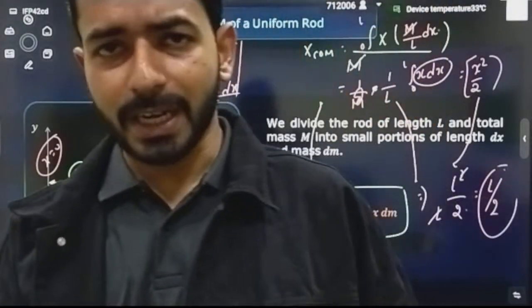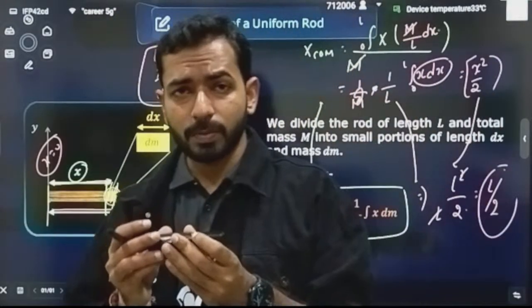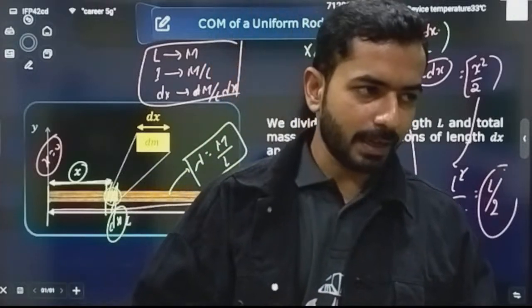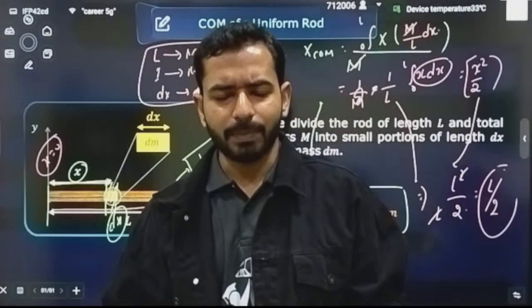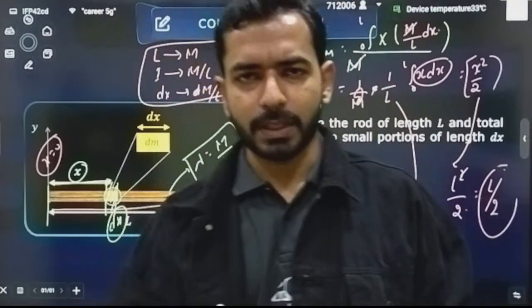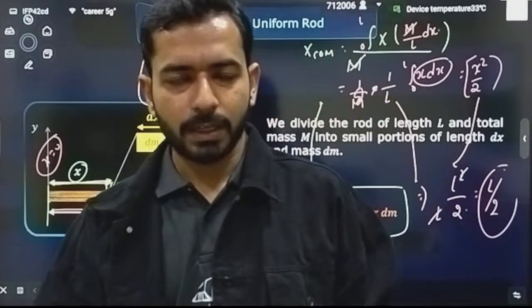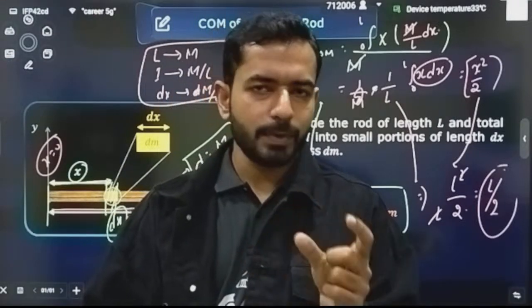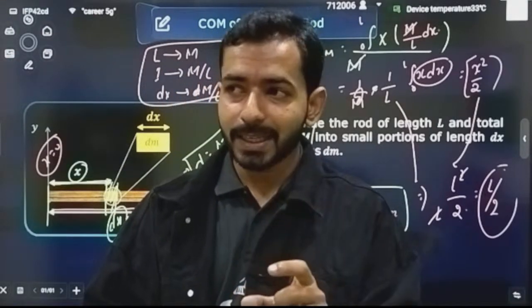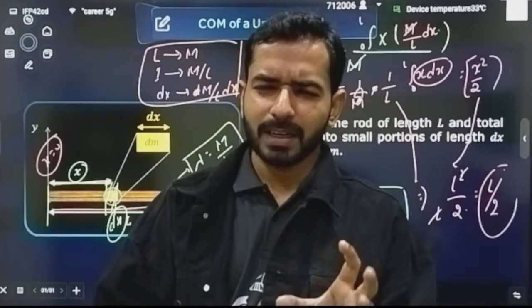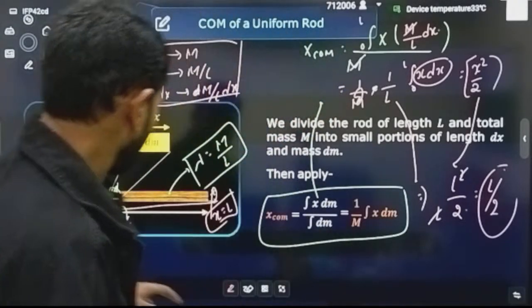And we know that for a continuous body, let's suppose mass is uniformly distributed, exactly the position of center of mass is at the center point. That means exactly halfway the center of mass is lying, and our result is also giving the same thing. Clear how we can derive the things? Important is how to write the dm mass. Every time you have to be careful about writing the dm mass. Once you are able to write the dm mass, the rest of the things are easier. Okay.